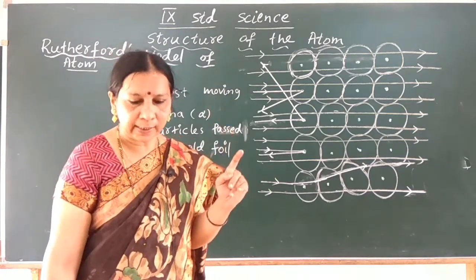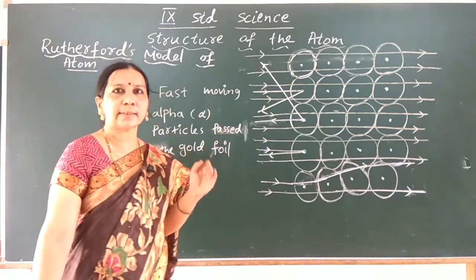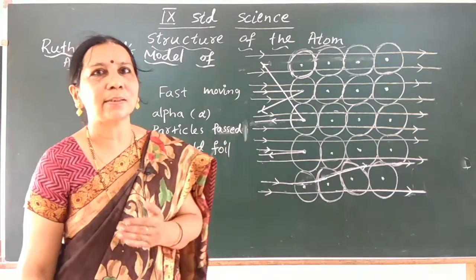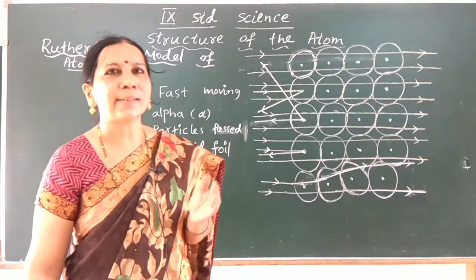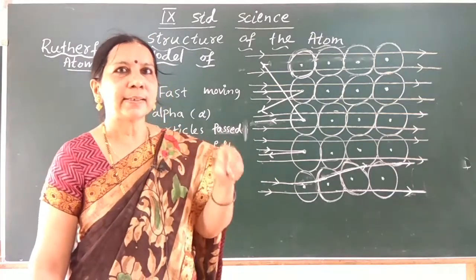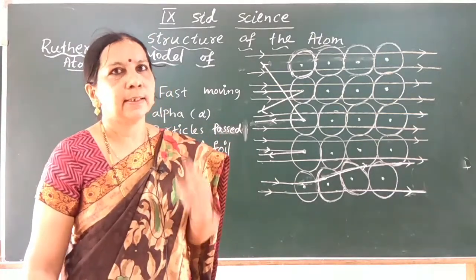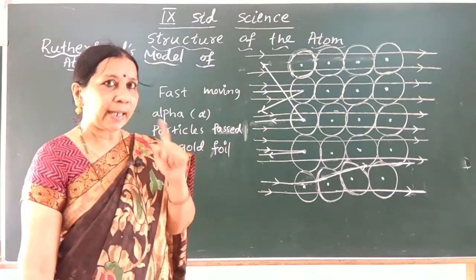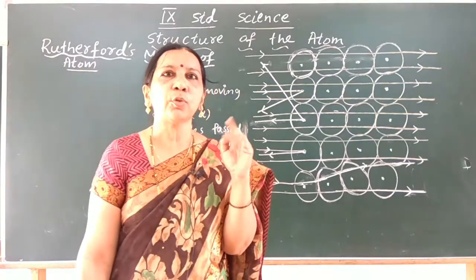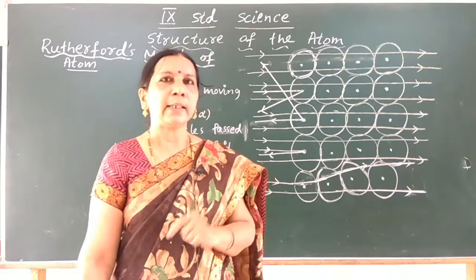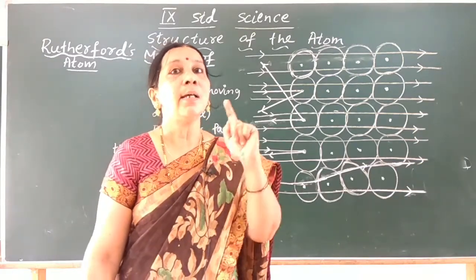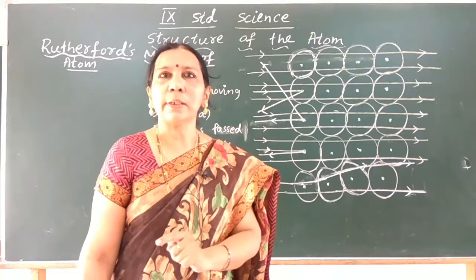The first feature is that the atom consists of a positively charged center called the nucleus, and all the mass of the atom resides in the nucleus. The first one to give the name nucleus in the atom is Rutherford, and he also calculated the size of the nucleus.